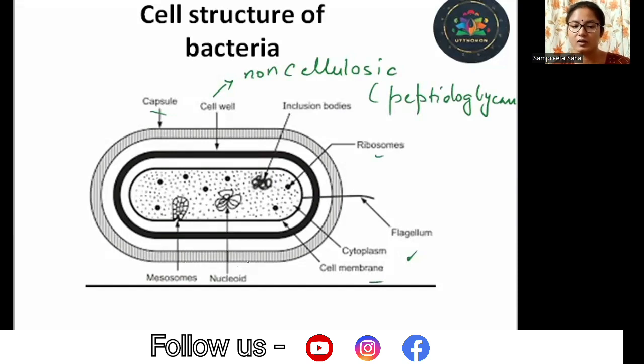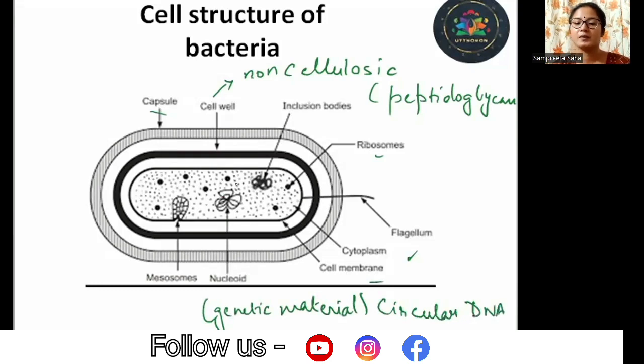There is a nucleoid. Now, what is a nucleoid, students? Nucleoid is the genetic material, which is a circular DNA present inside the cell. It is the genetic material that is lying naked in the cytoplasm. It is not enclosed by any membrane. It has another name also, that is incipient nucleus.